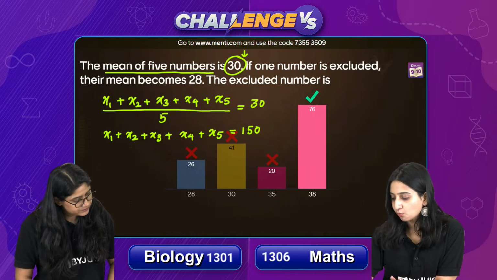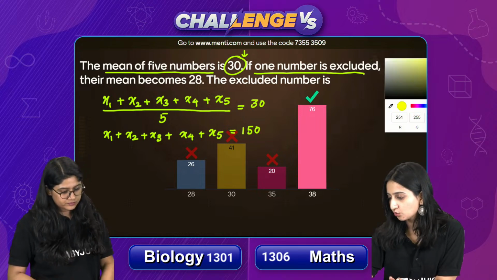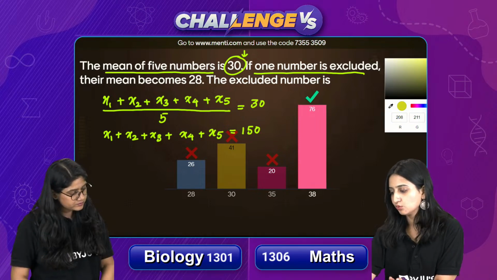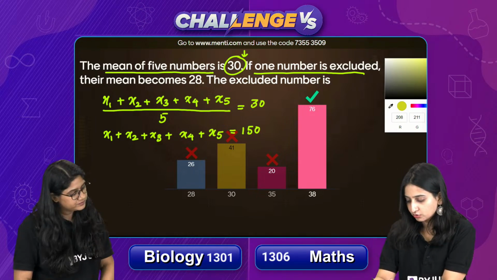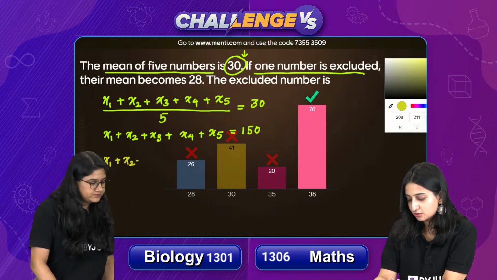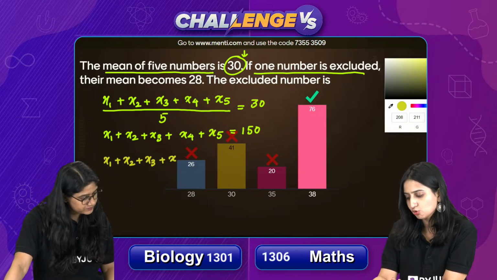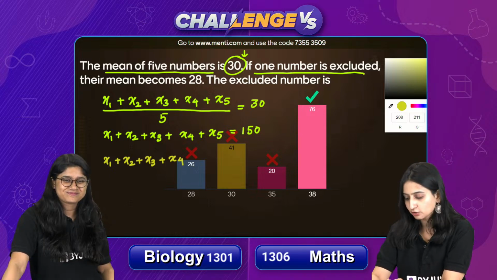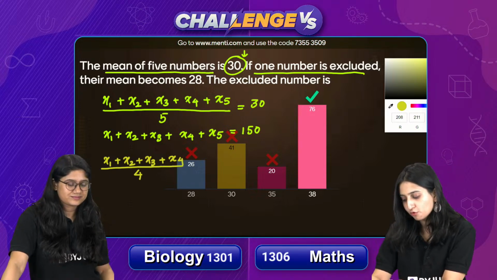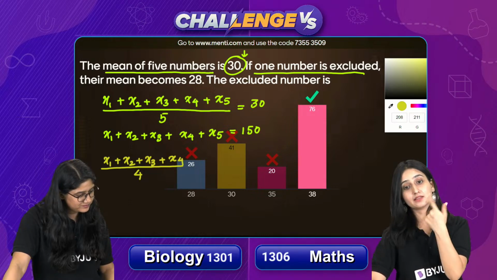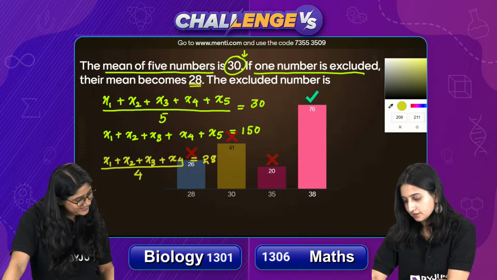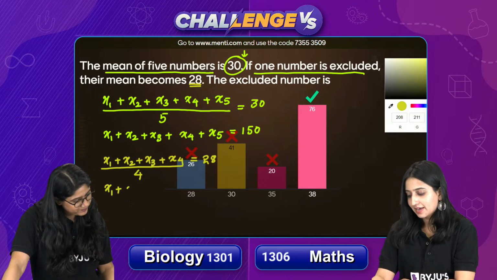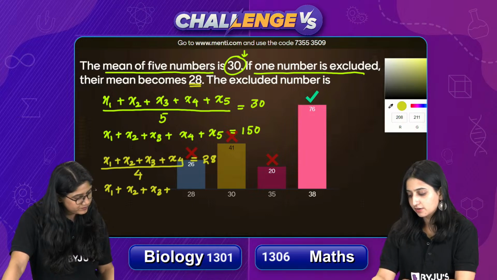It is saying that if one number is excluded, now we are excluding one number. That means now we are left with only 4 numbers. So let's say those 4 numbers are x1 plus x2 plus x3 plus x4. Let me assume that we are excluding x5. So what will the mean be? To find their mean we have to divide by 4, because the total number of observations this time is 4. So it will be equal to 28, as given. Tell me, what is the value of x1 plus x2 plus x3 plus x4 here? That will be equal to 28 into 4.